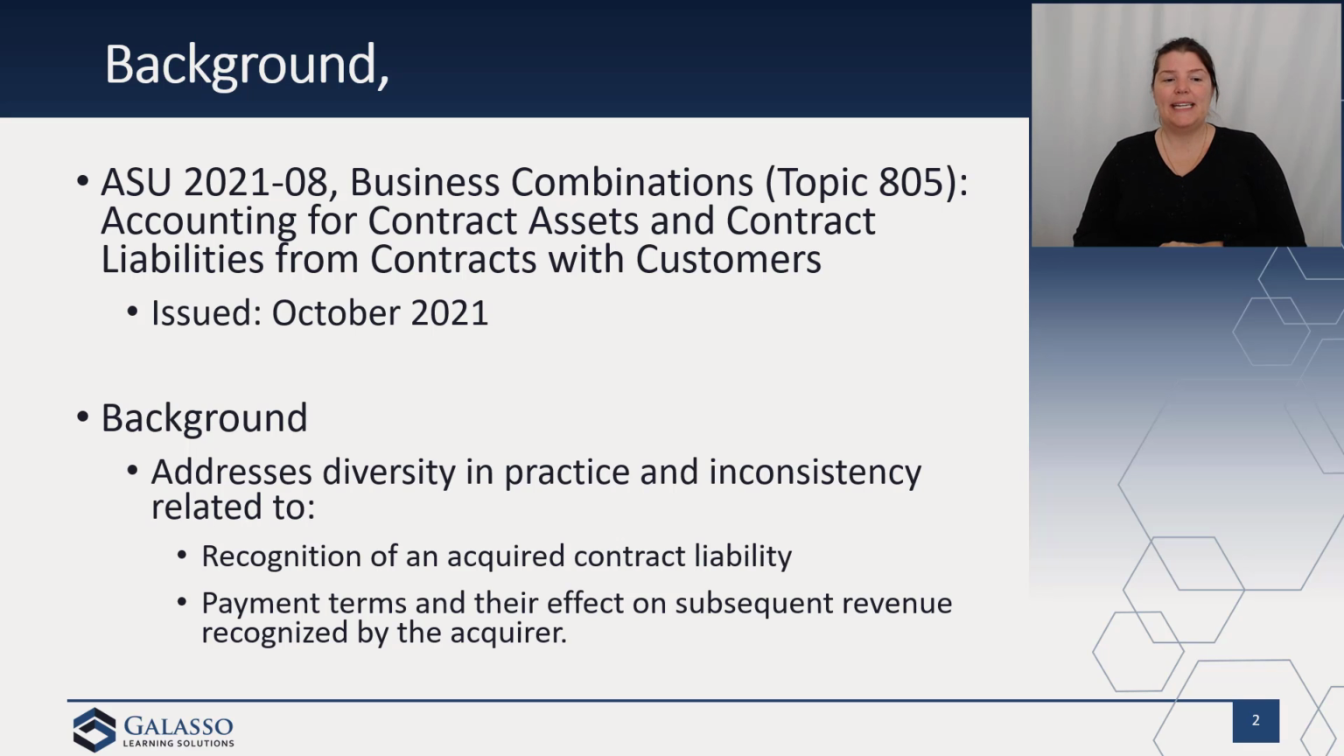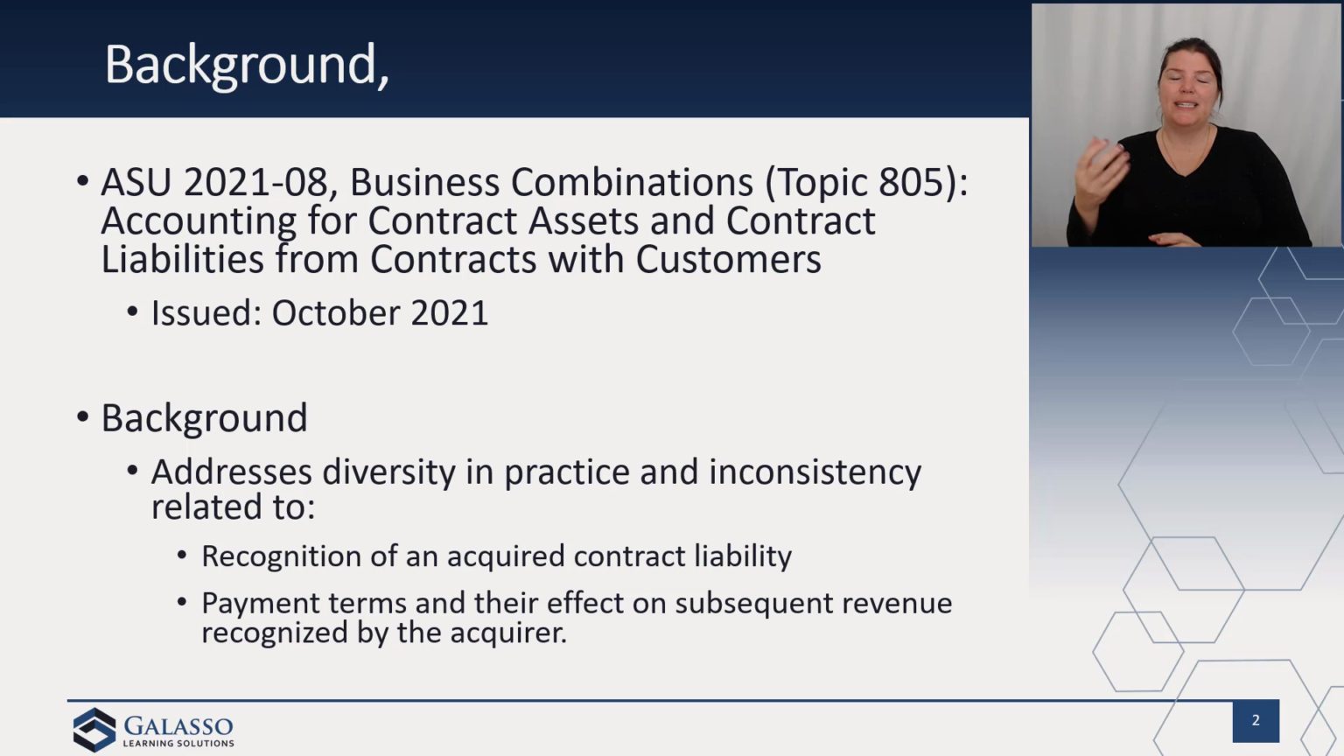Typically we apply Topic 805, business combinations, which requires acquisition accounting. However, the question was, is acquisition accounting, which has a lot of fair value, appropriate if we've adopted Topic 606? There were different beliefs here, again diversity in practice, regarding the appropriate recognition of these acquired contract assets and liabilities, and how payment terms would affect subsequent revenue recognition by the acquirer.